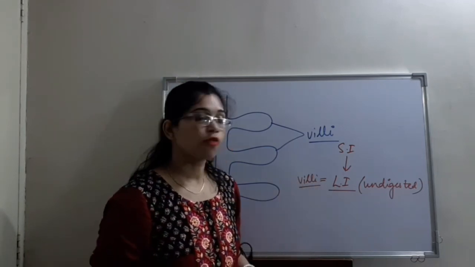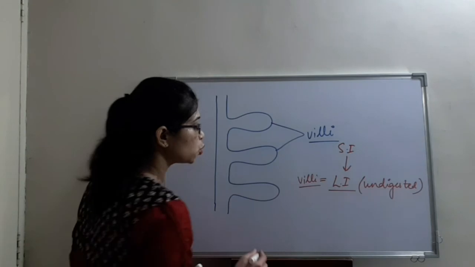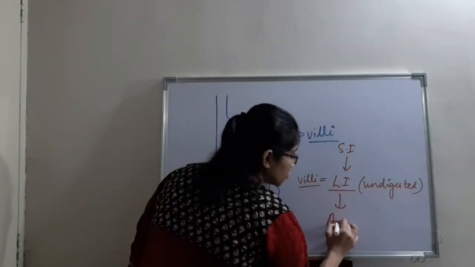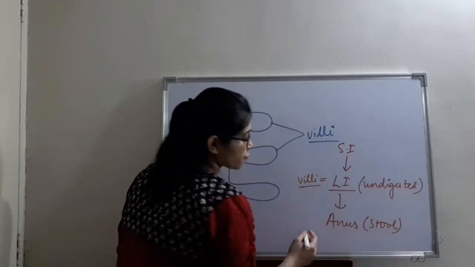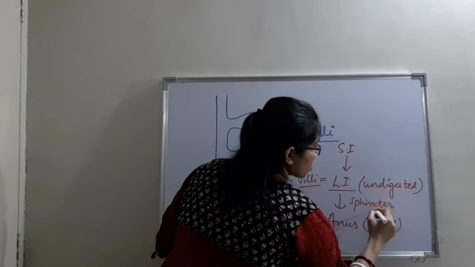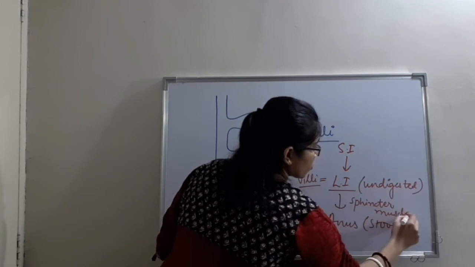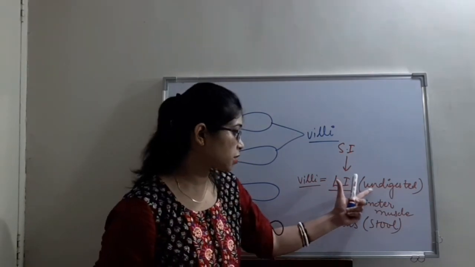After the absorption of water, the undigested solid food is passed through the anus in the form of stool. We do have sphincter muscles which regulate the passage of the undigested food to the anus.